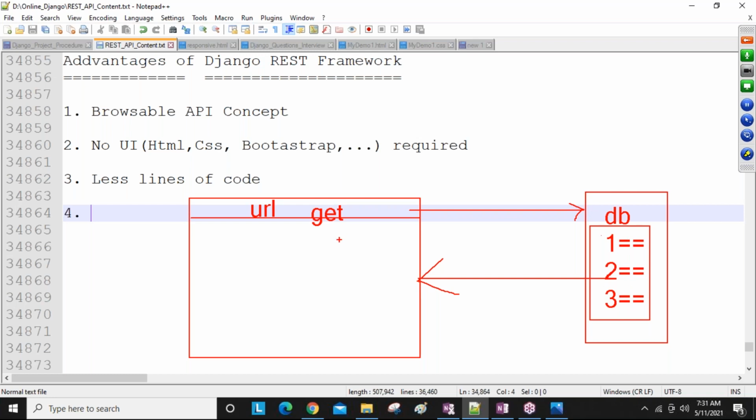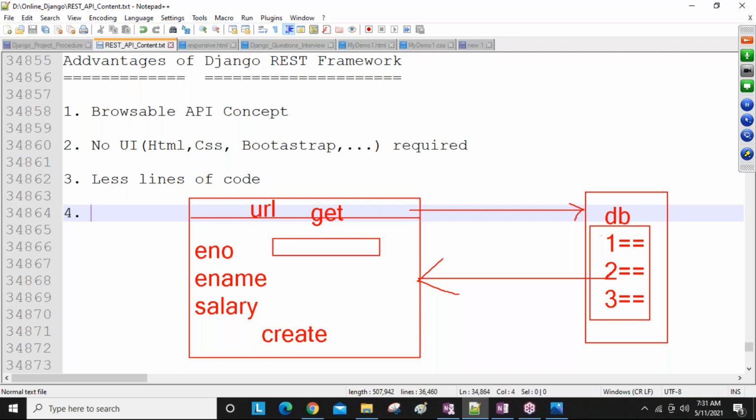If you want to create, update, or delete something from the browser, by default it is not possible. Default means only with the URL it is not possible to create the data. If you want to create the data, you need to design a front end, guys, with eno, ename, salary, and then one create button.